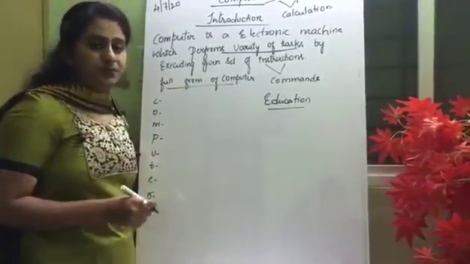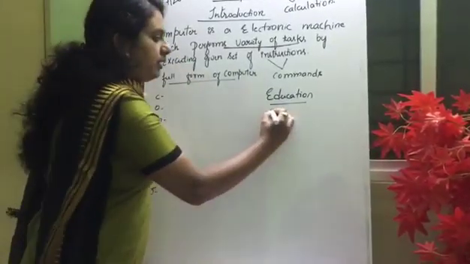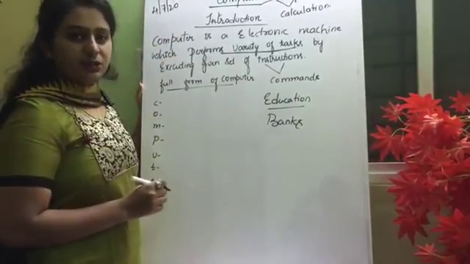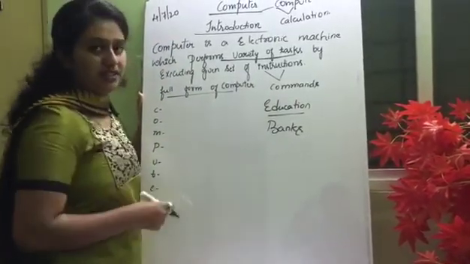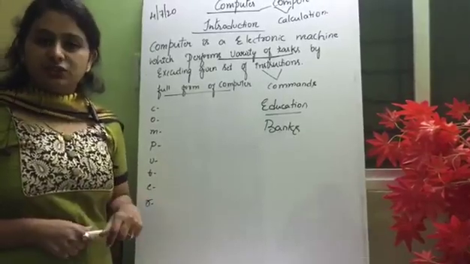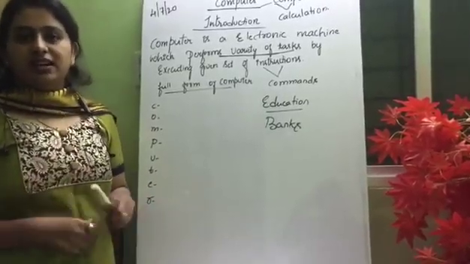Next is banks. For transaction purposes we use computers in banks, and also we use computers for entertainment, to watch movies, listen to music, play games and so on.